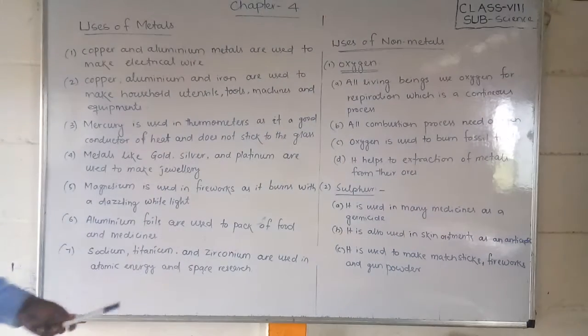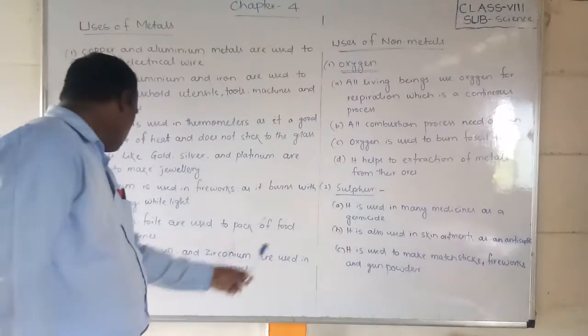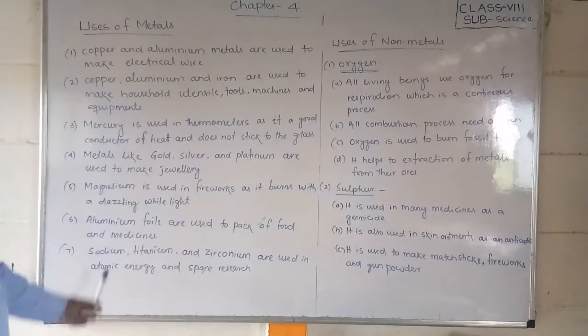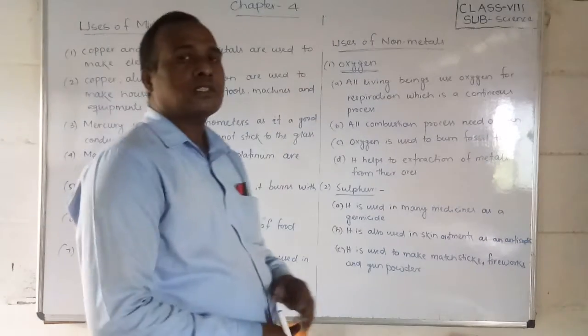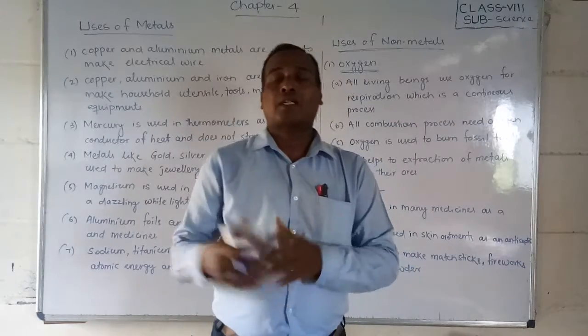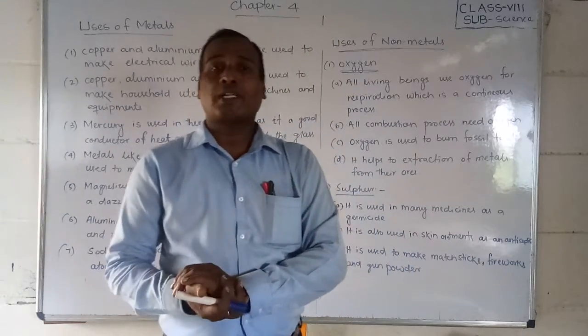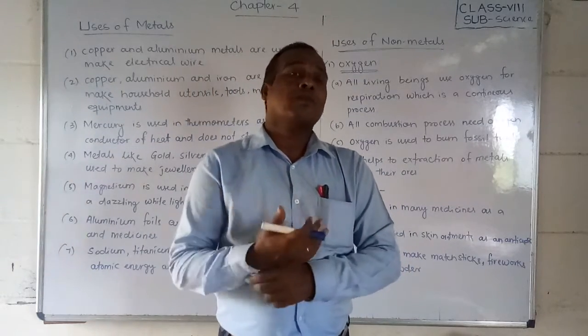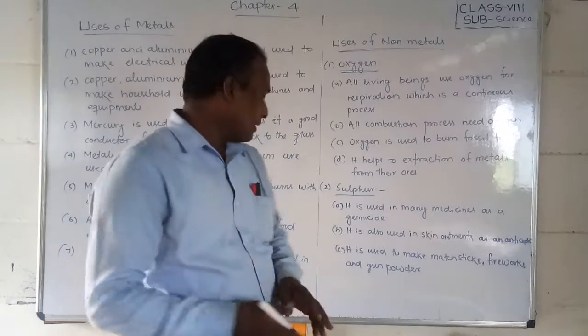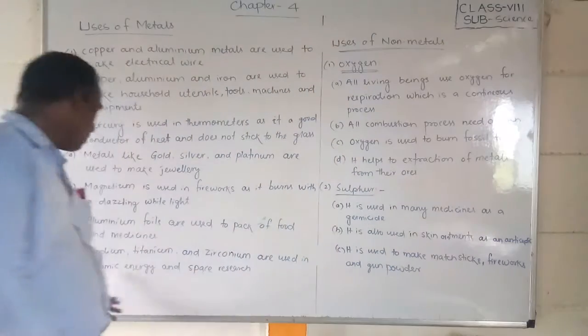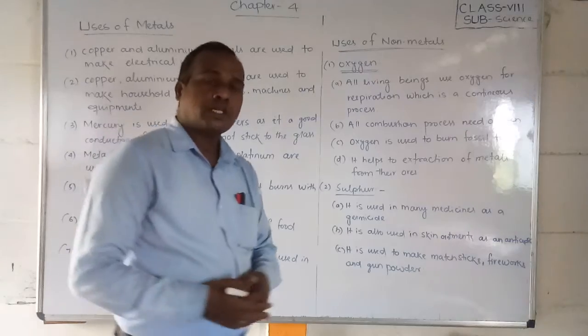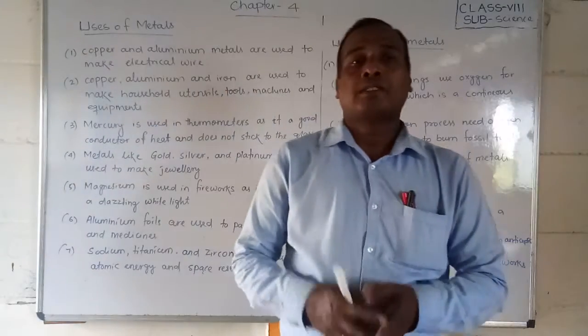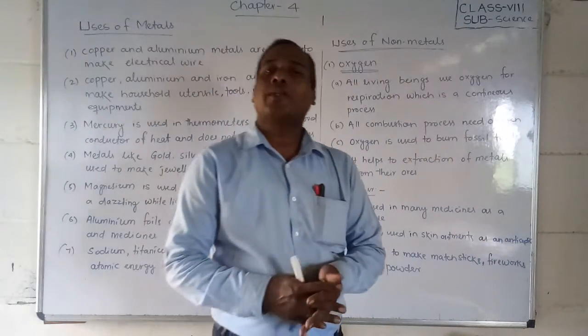Sodium, titanium and zirconium are used in atomic energy and space research. These are high metallic substances and highly reactive metals, generally isotopes. So we are using them in our space centers and for atomic energy purposes. Okay. So these are the general uses of metals, and there are many varieties.